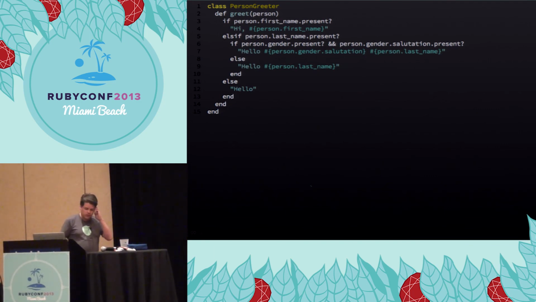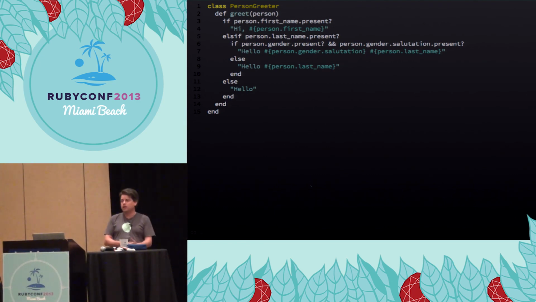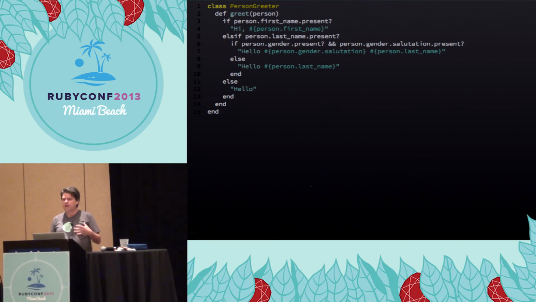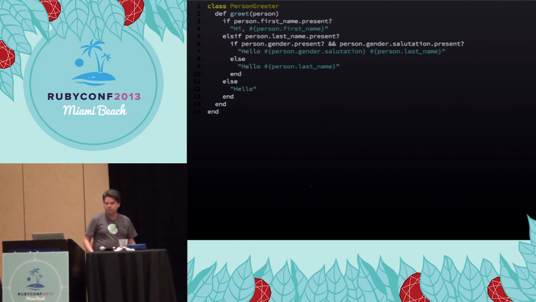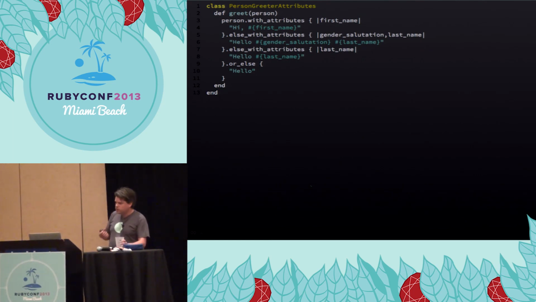Getting back to the Java and JavaScript part, we all know what those languages do. They make methods called getters and setters that look like crappy versions of attributes. That makes sense for those languages because they aren't terribly powerful compared to Ruby. But Ruby has more features available to us that might not lead us down that path. So what if we did something like this?